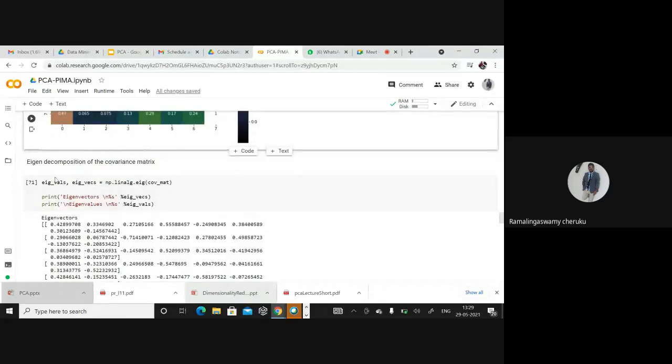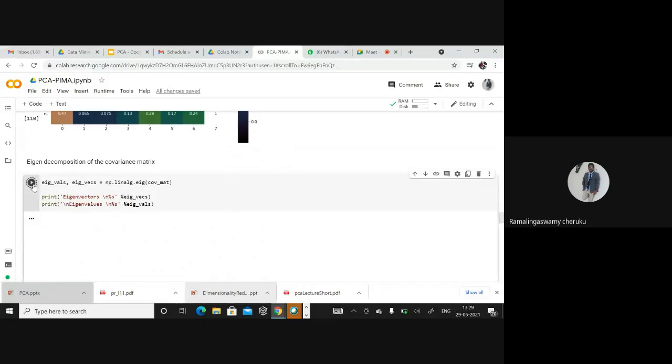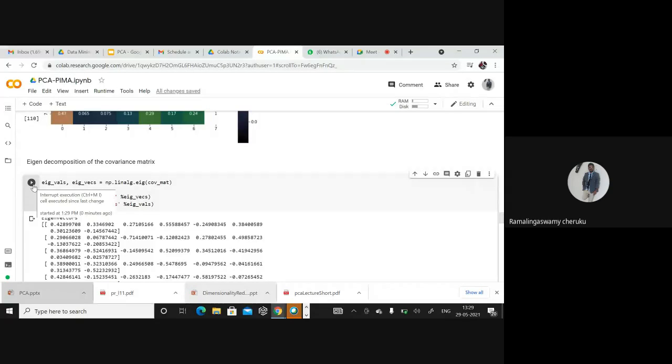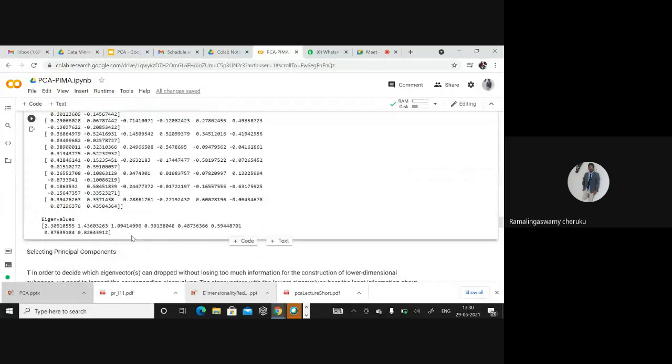Once I get this covariance matrix, I am trying to find the eigenvectors from it. In NumPy there are inbuilt functions, and with the help of NumPy we can find the eigenvectors very easily. So I got the eigenvalues and eigenvectors. If you see my eigenvalues, in this case they are already sorted.